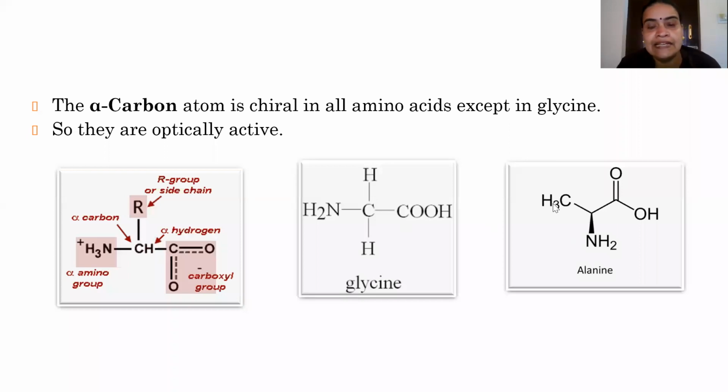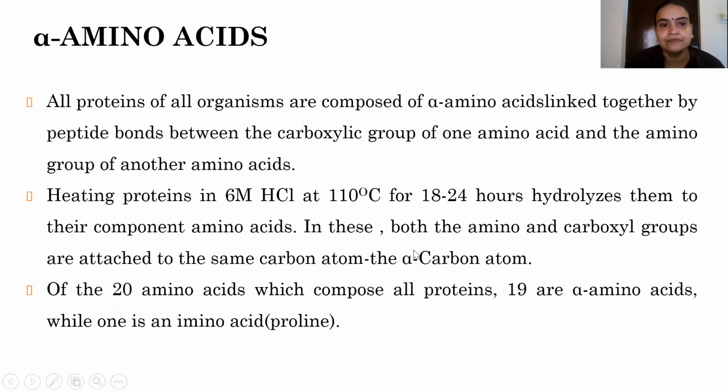The second example is alanine, where the hydrogen in R is replaced by CH3, a methyl group: CH3, CH, NH2, COOH. That is the next amino acid, alanine. That is a chiral molecule, an optically active molecule.